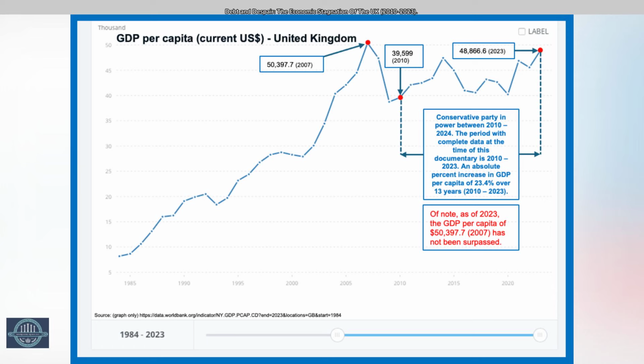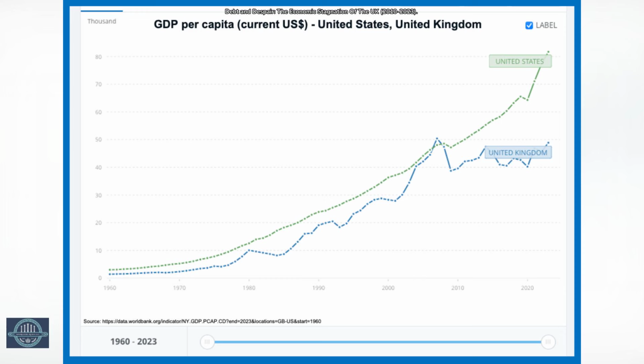Notably, as of 2023, the GDP per capita of $50,397 reported in 2007 during Tony Blair's Labour administration has not been surpassed. On your screen is a graph comparing GDP per capita in the United States and the United Kingdom. The graphs begin to diverge in 2008 during the global financial crisis and reach their widest gap by 2023.